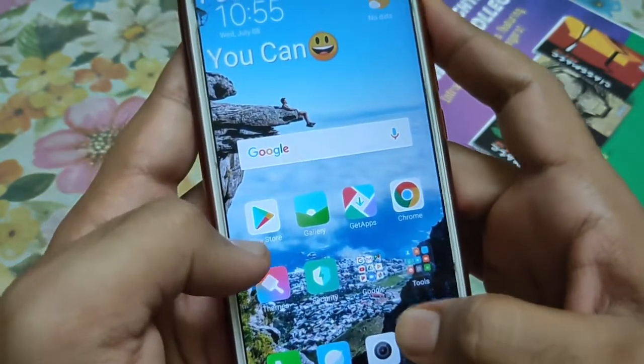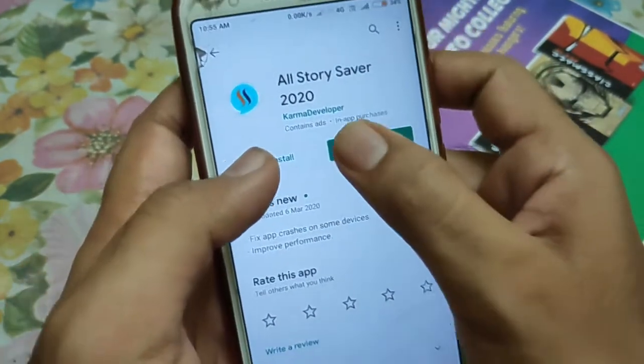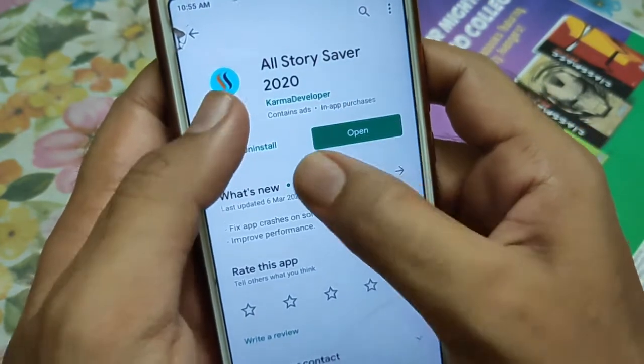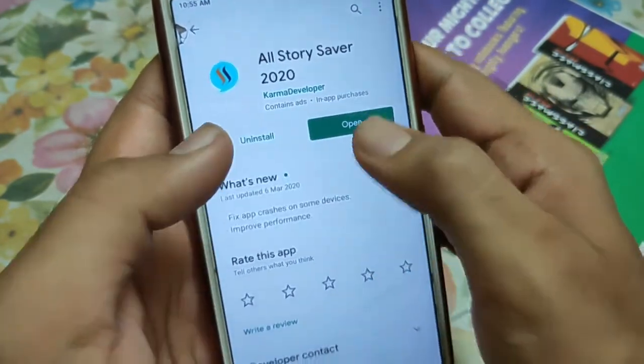And now let me show you the app in the Play Store, which I have just shown you. The app name is All Story Saver 2020. You just need to install this app to save stories from Instagram, WhatsApp or Facebook.